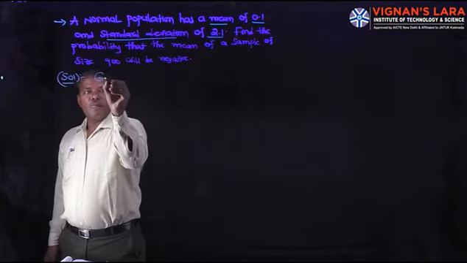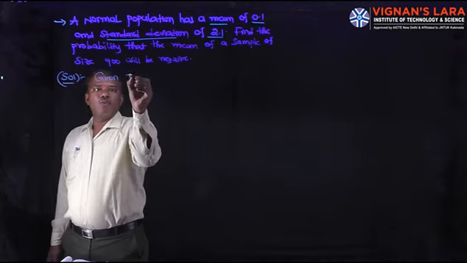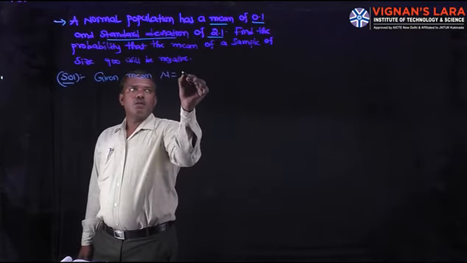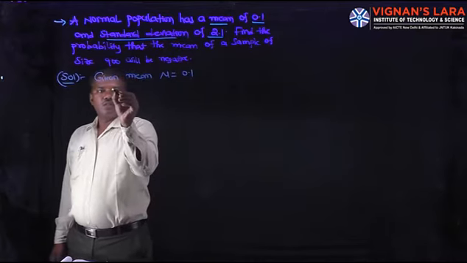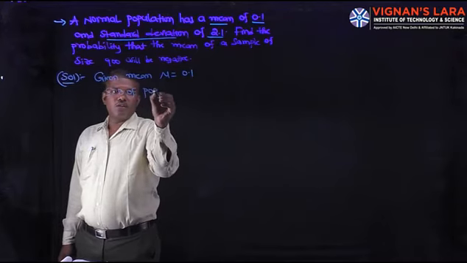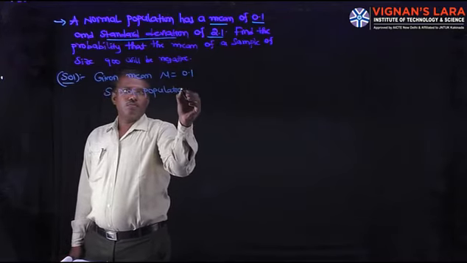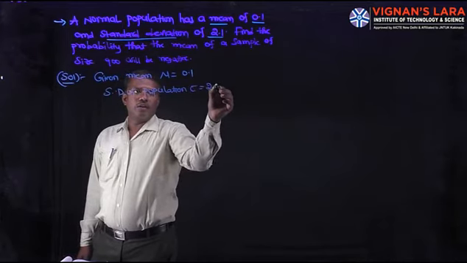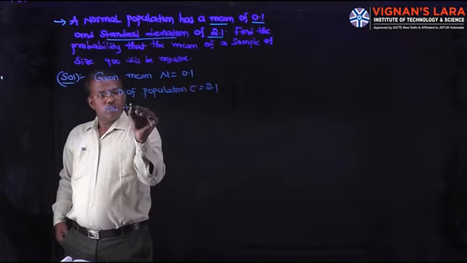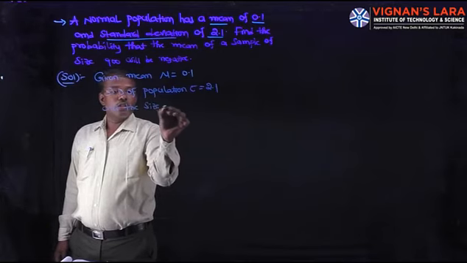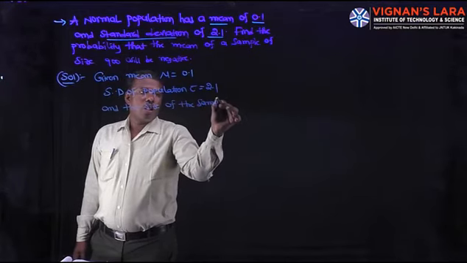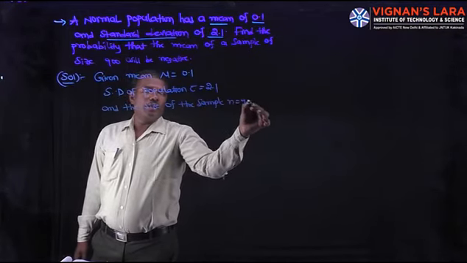Given that, mean mu is equal to 0.1, standard deviation of population sigma is equal to 2.1, and the size of the sample is n equal to 900.